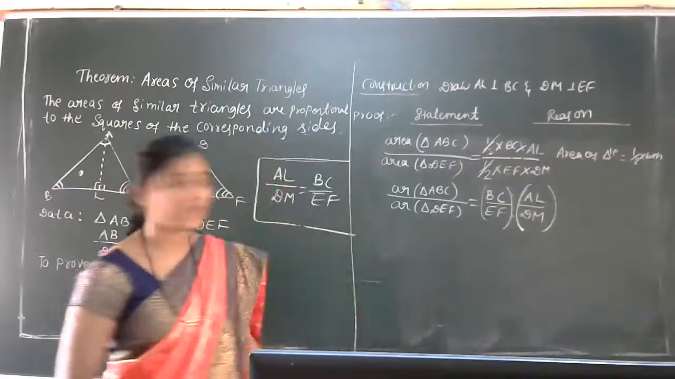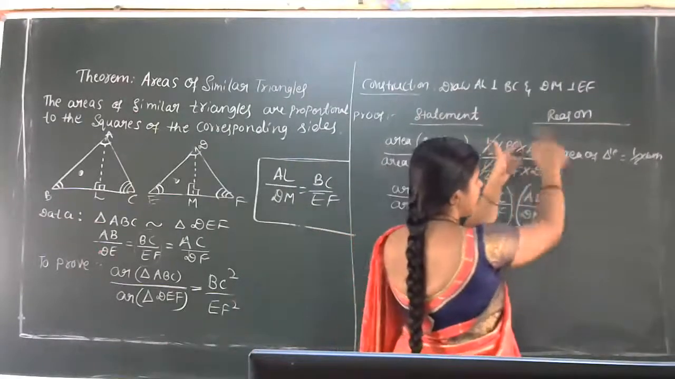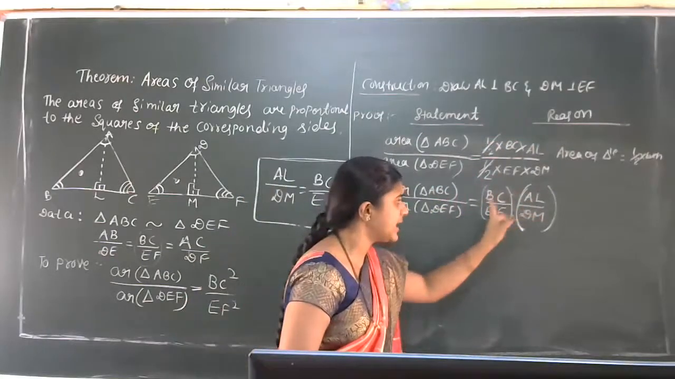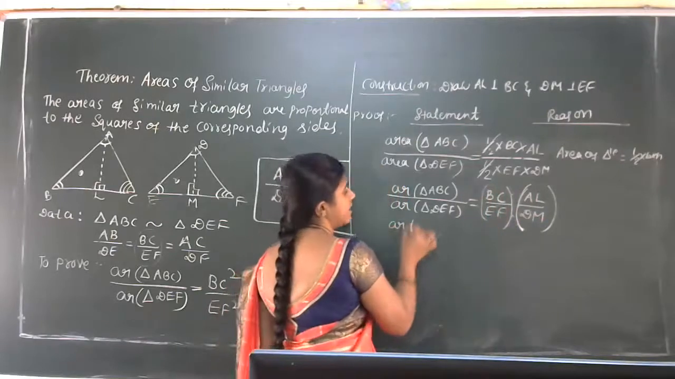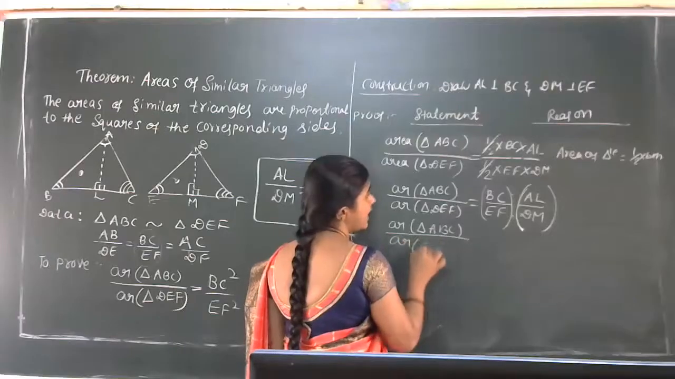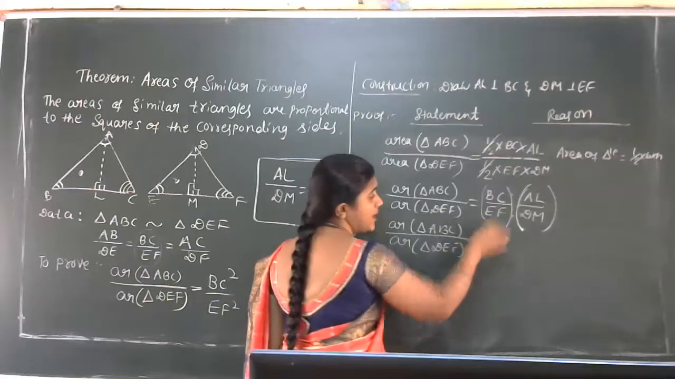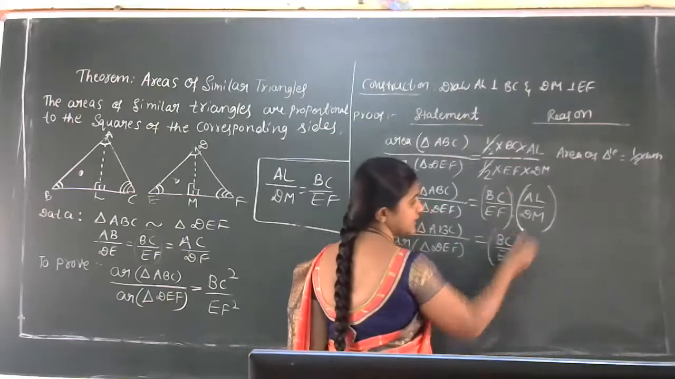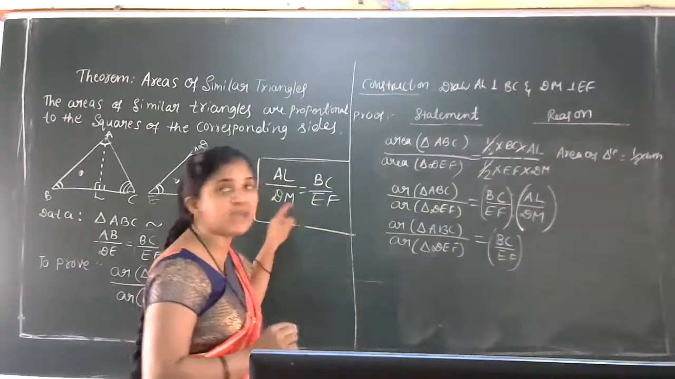Have you got the idea now? Same, so here I'll put one bracket, BC by EF, then AL by DM. Is that clear? Same step now, BC into AL, EF into DM, so I'll write it in this form. Next step, area of triangle ABC divided by area of triangle DEF is equal to, now BC by EF as it is, I'll take BC by EF. Next, AL by DM.